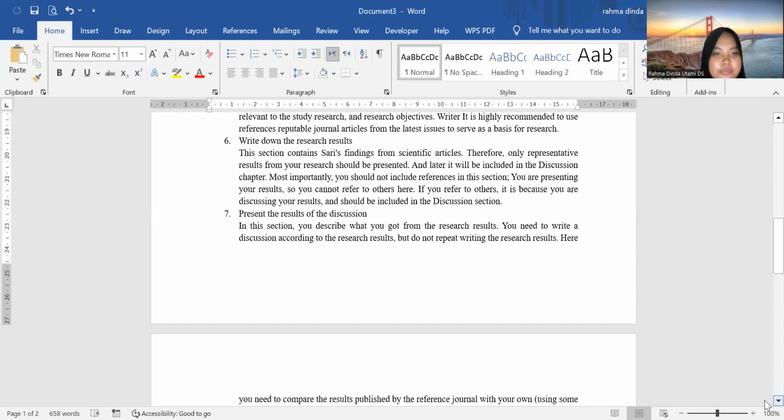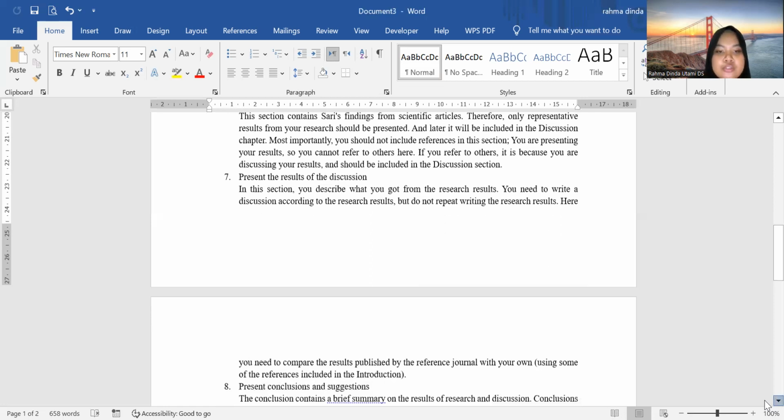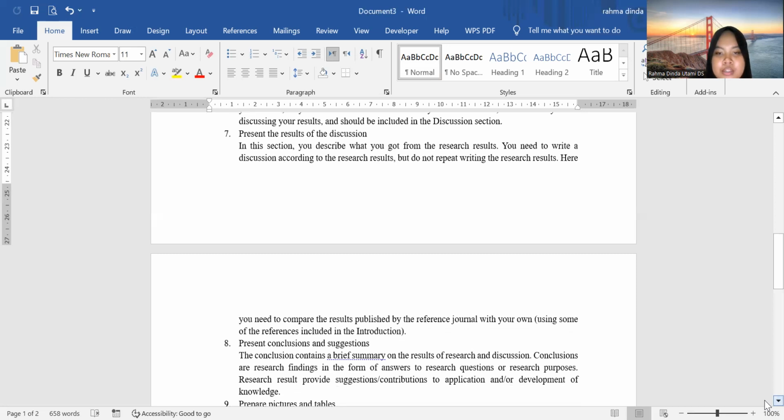Seven, present the result of the discussion. In this section, you describe what you got from the result. You need to write a discussion according to the result, but do not repeat writing the research result. Here you need to compare the results published by the reference journal with your own, or using some of the reference included in the introduction.